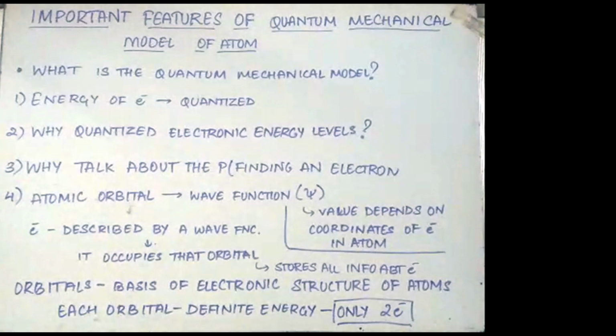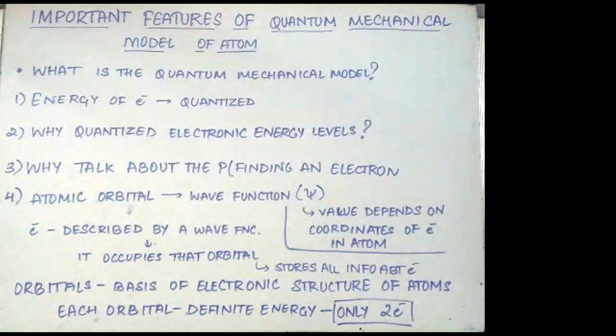Let's discuss the important features of the quantum mechanical model of an atom. A quantum mechanical model of an atom is the picture of the structure of the atom that emerges from the application of the Schrödinger equation to atoms. The important features are as follows. The first one is the energy of electrons in an atom is quantized, which means that the energy has only certain specific values that it can have.